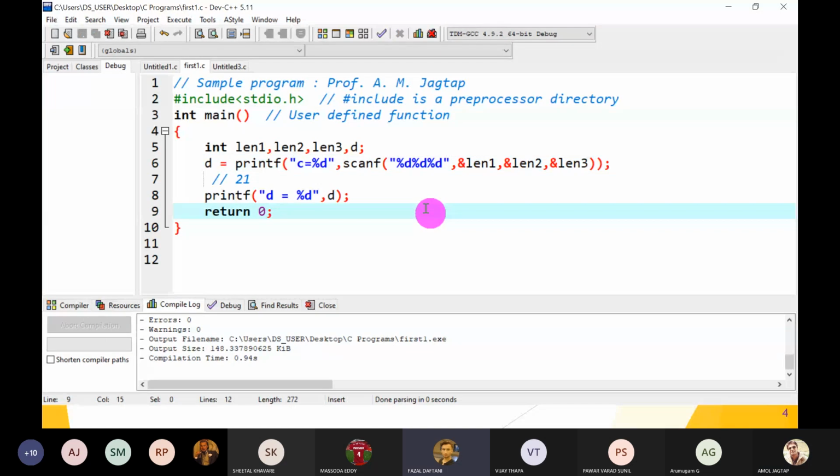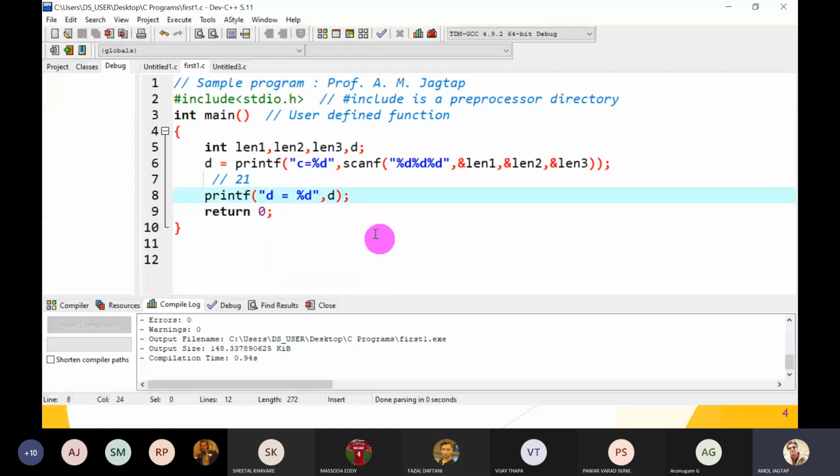Sir, how do we know if this is a runtime error or a logical error? I mean, how can we differentiate these two from each other? Logical error means way of thinking.